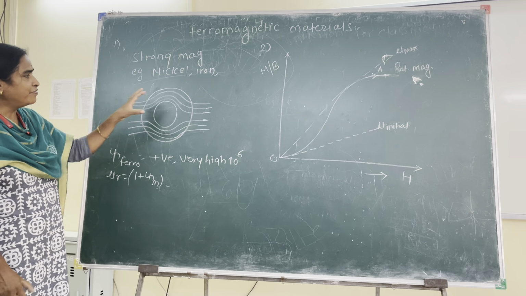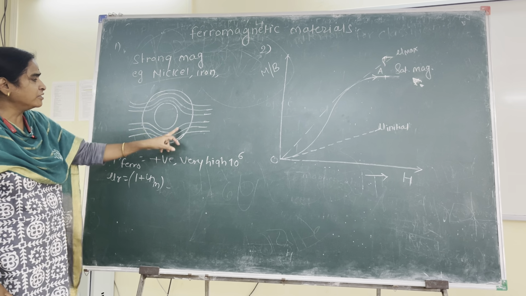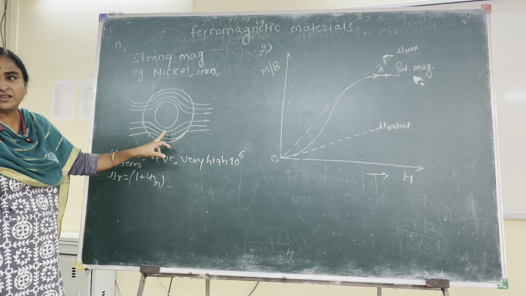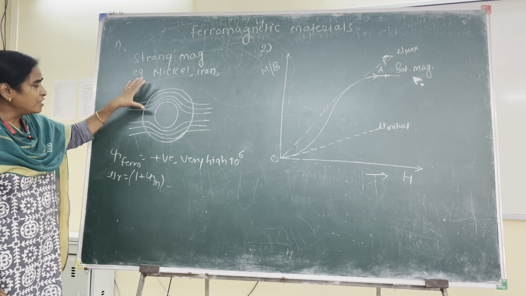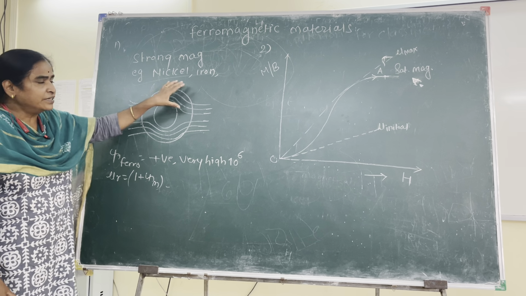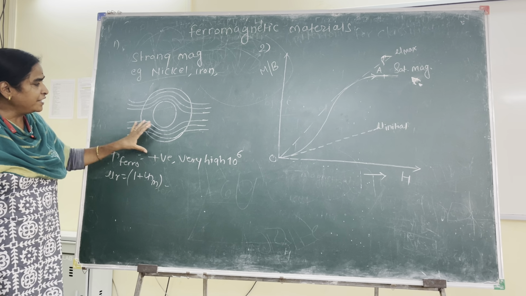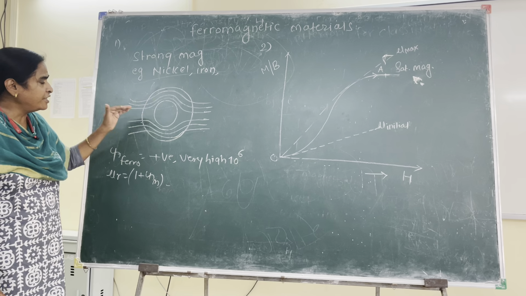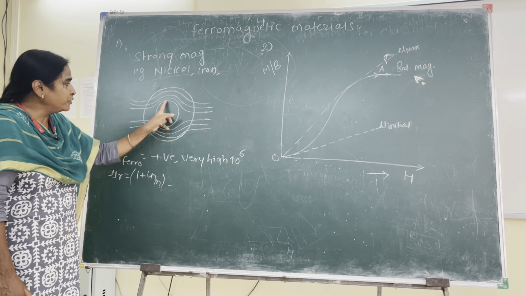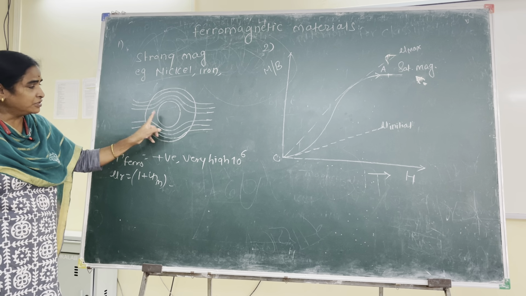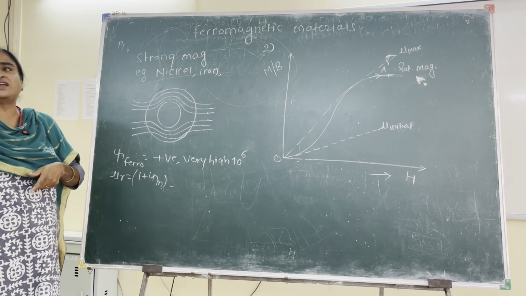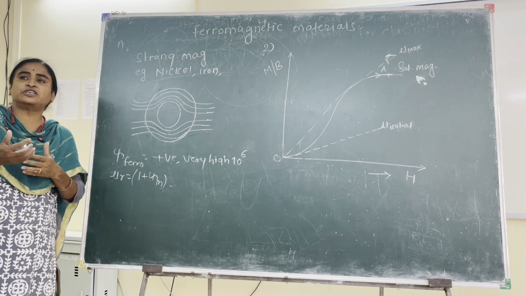If we have to verify this property, we take a shell of ferromagnetic material placed in an external magnetic field. It is seen that the flux or magnetic field lines are mainly concentrated in the shell without penetrating into the air cavity. That indicates that these ferromagnetic materials act as a magnetic shield.